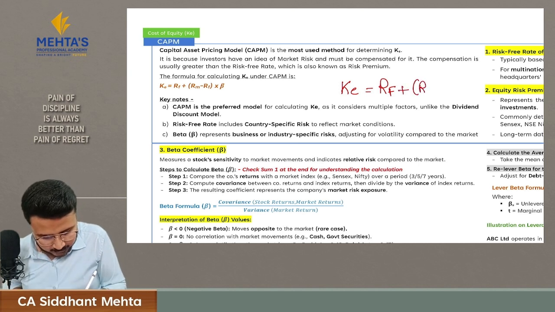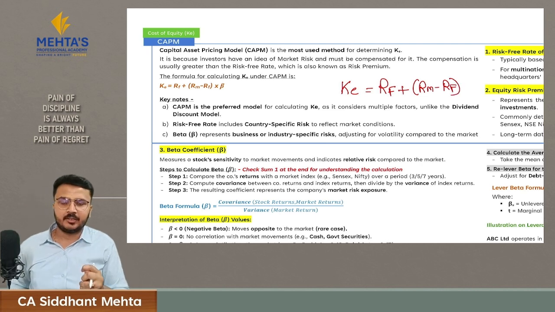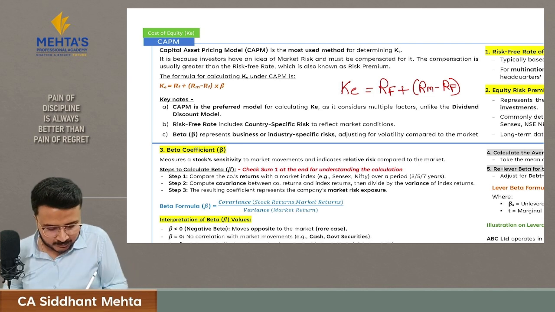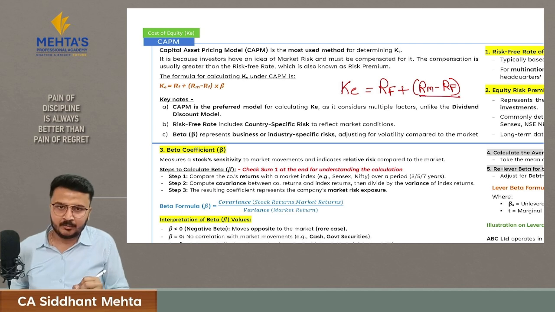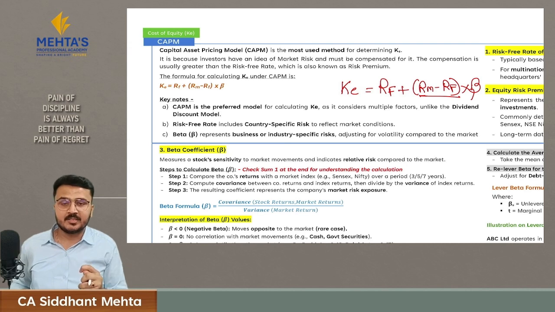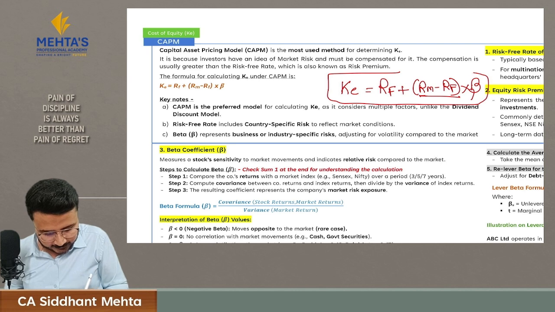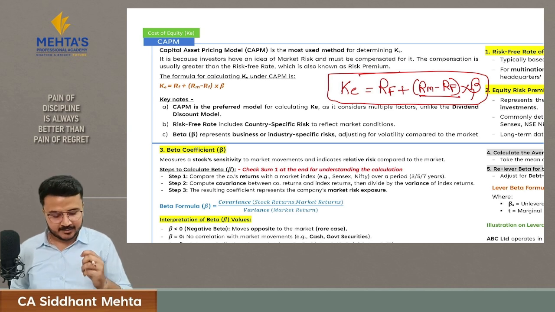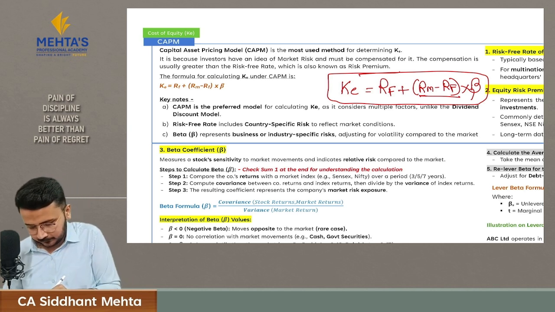Then we add the extra risk he is taking by investing in equity markets. If he is taking extra risk, he is also expecting extra return. Hence we calculate it by RM minus RF, and then multiply it with beta, where beta represents the industry-specific risk. Hence this is your entire formula to calculate cost of equity, that is the expected return of the investor by the CAPM model, by understanding the risk he is taking.